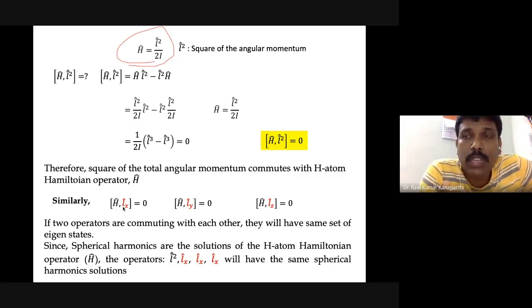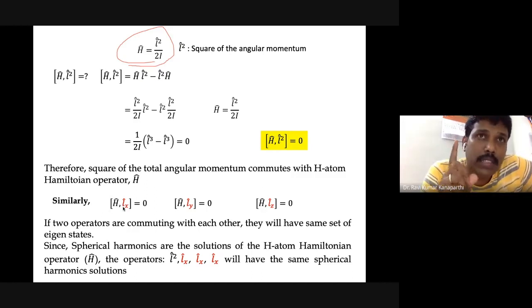We have already proved that if there are two operators and they are commuting, they will necessarily have the same set of eigenfunctions, and not only that, they will have precisely well-defined eigenstates.